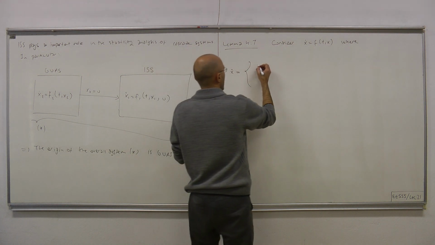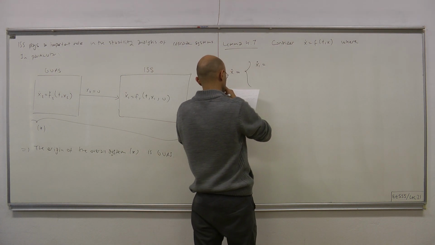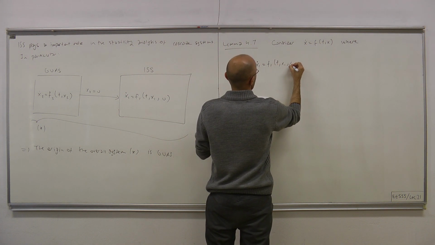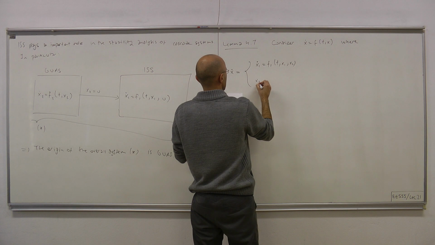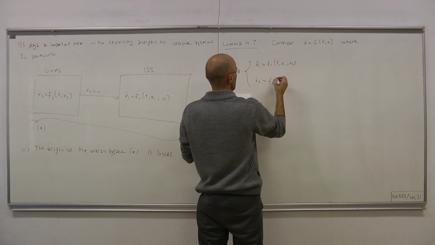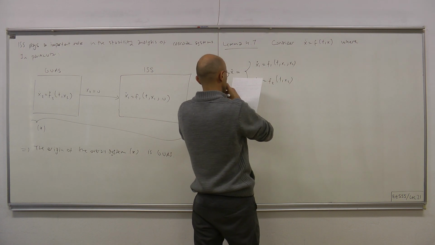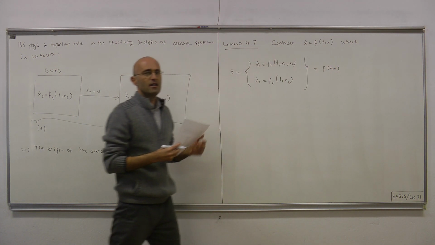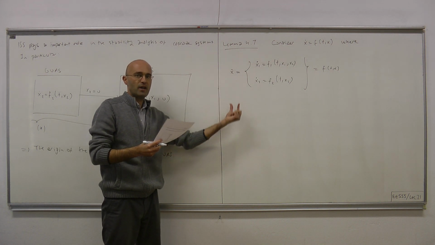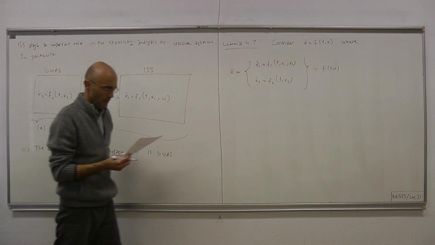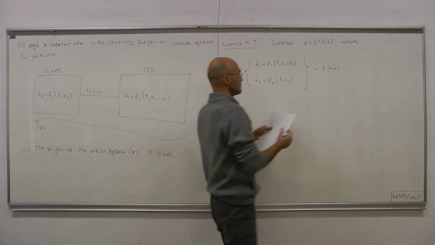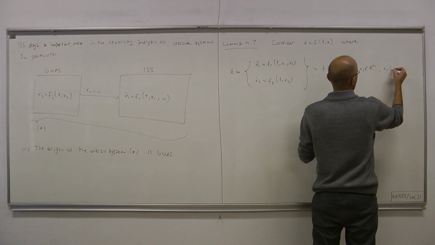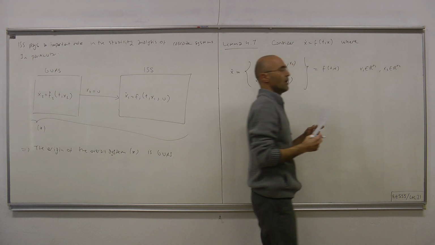The evolution of the first part satisfies f1 of t, x1, x2, and the evolution of the second part satisfies f2 of t, x2. Together we're calling the whole thing f of t, x, where x is x1 and x2 concatenated to make a single vector. x1 is in R^n1, and x2 is in R^n2.